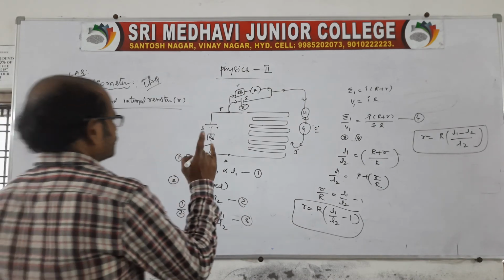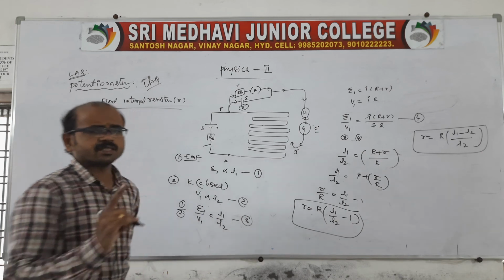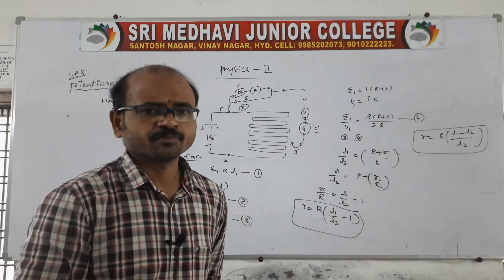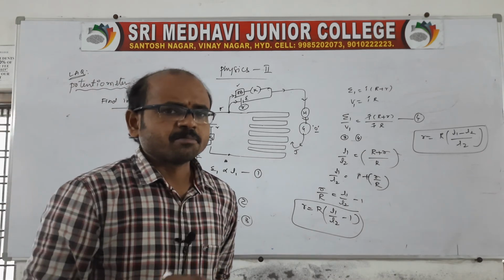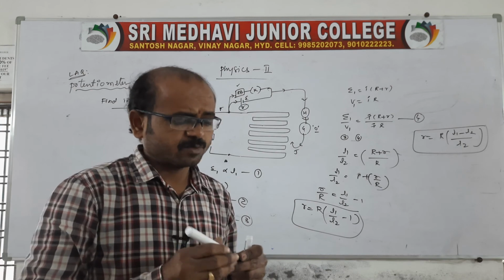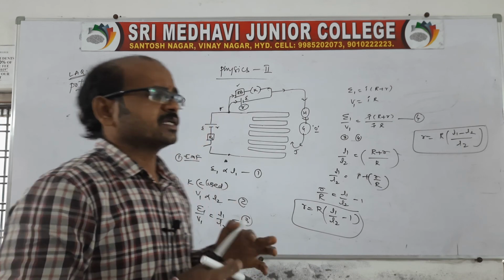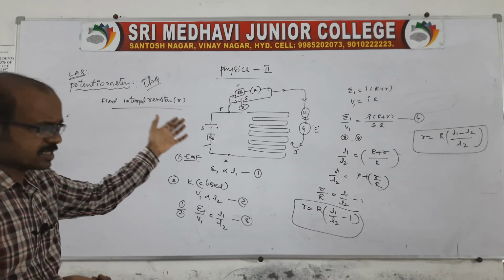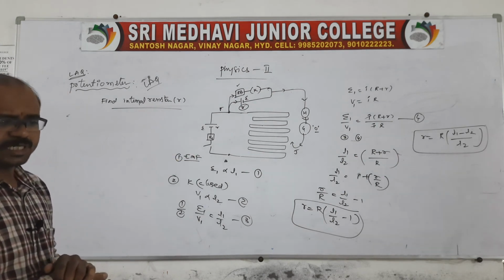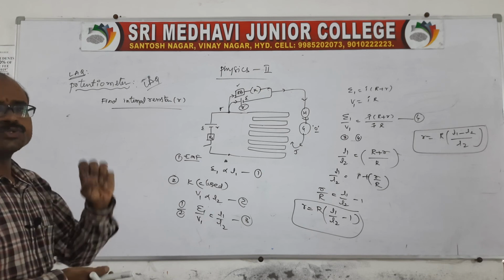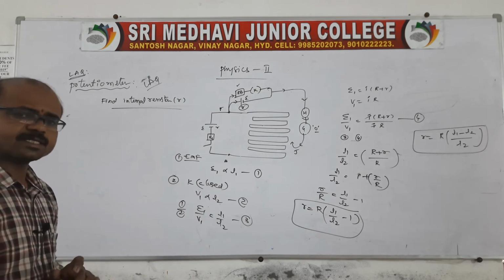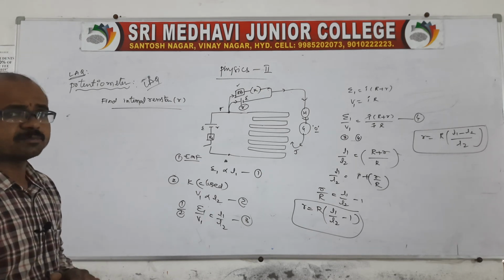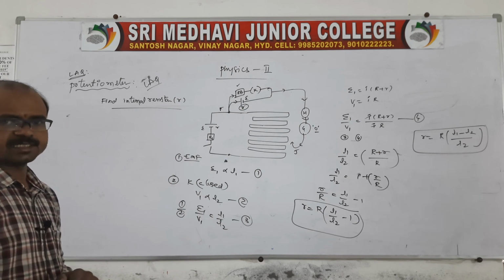Remember, out of these two questions one will be there in the final examination. One is the comparison of EMF, and one more is to find the internal resistance of a given cell, because the potentiometer is an instrument which is used to find internal resistance, and it is also used to find the comparison of EMF of two given cells.